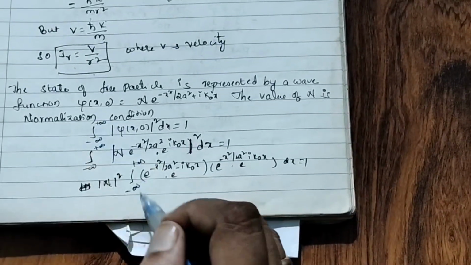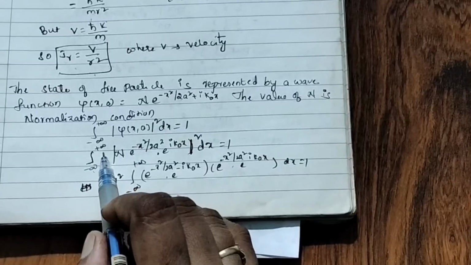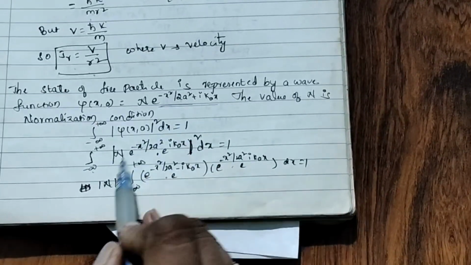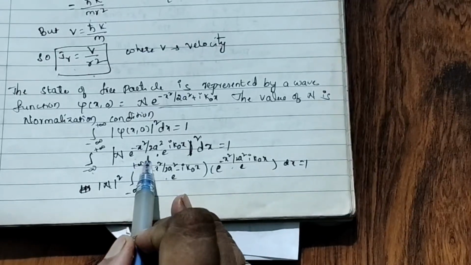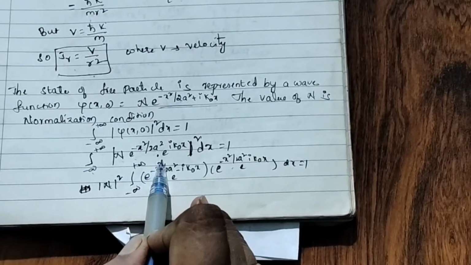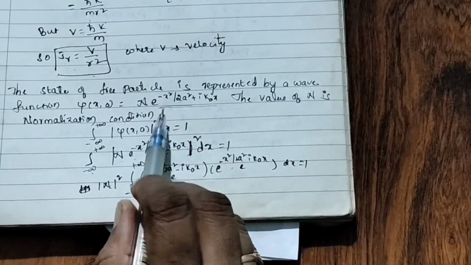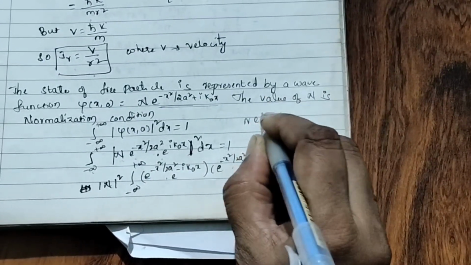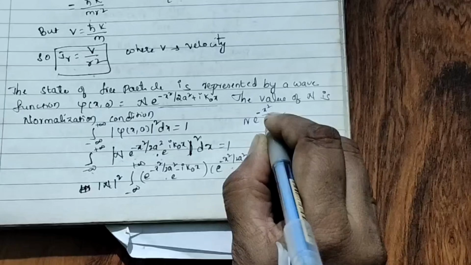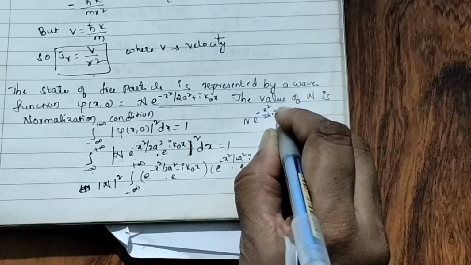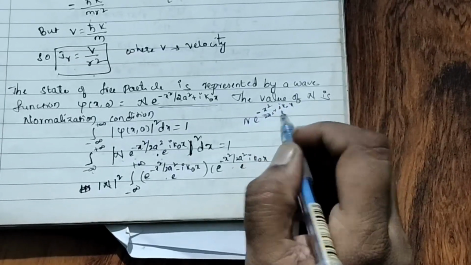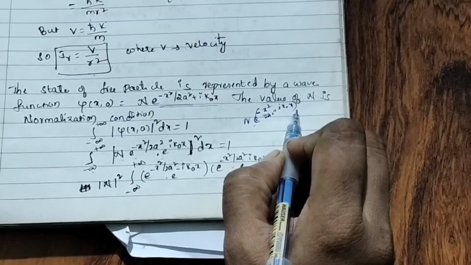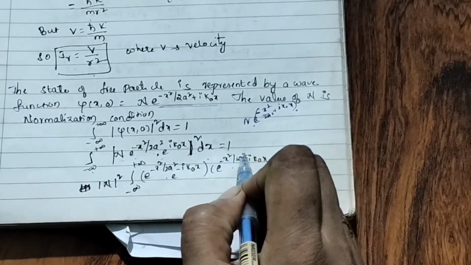Integral from minus infinity to plus infinity of psi square. Here what was given? N e to the power of minus x square by 2a square, e to the power of i k naught x. I separated this. Actually, he gave N e to the power of minus x square by 2a square plus i k naught x, no? I separated it as e to the power of into e to the power of. I wrote the whole square dx is equal to 1.